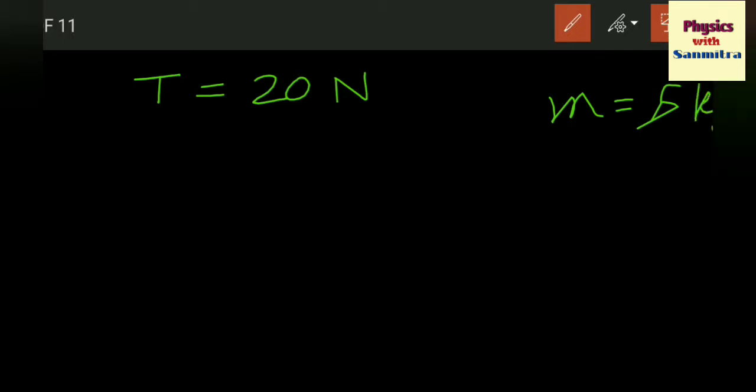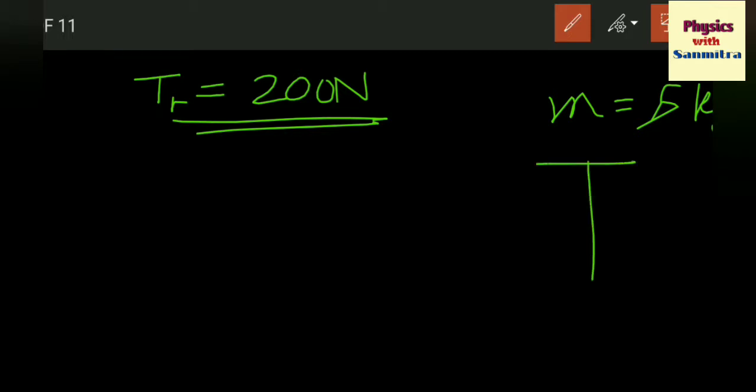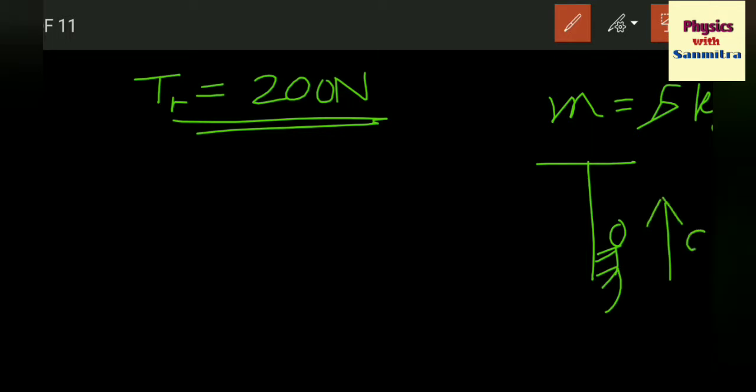The maximum tension of the rope, T max, is 200 Newton. The monkey is 5 kg. With what maximum acceleration can the monkey climb up so that the rope doesn't break?